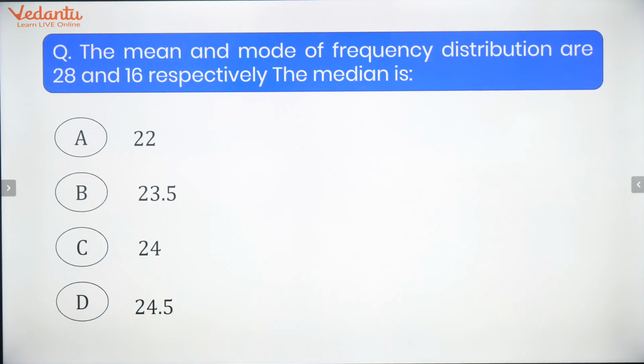24, B, C. 24, C, B. Anyone else, children?